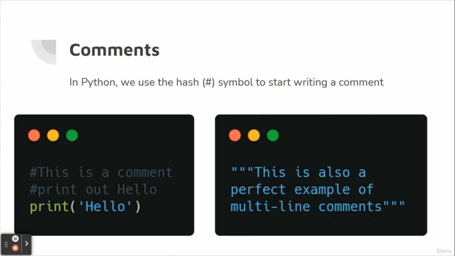One way is to use the hash symbol at the beginning of each line. Another way of doing this is to use triple quotes. Both approaches are shown on the slide. These triple quotes are generally used for multi-line strings, but they can be used as multi-line comments as well. Unless they are docstrings, they do not generate any extra code.